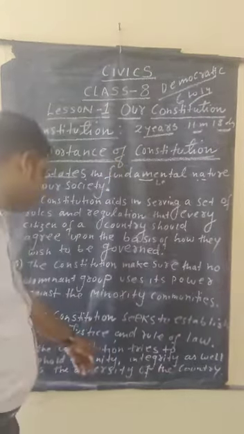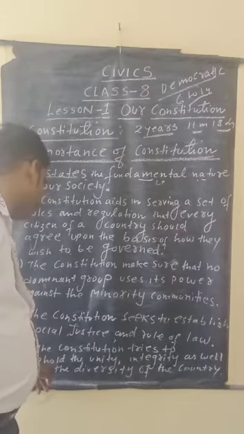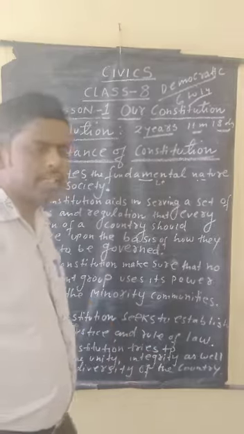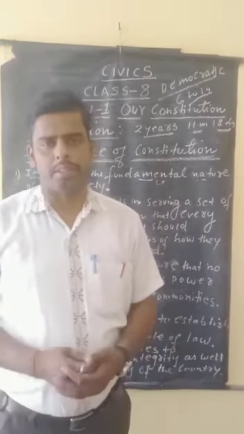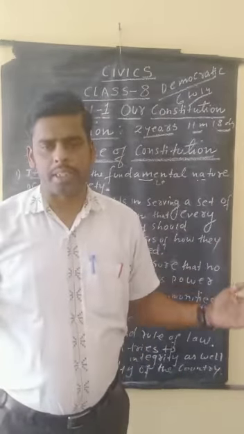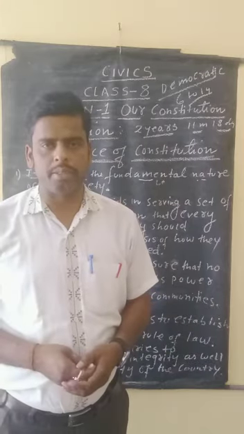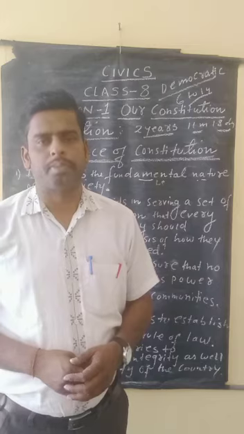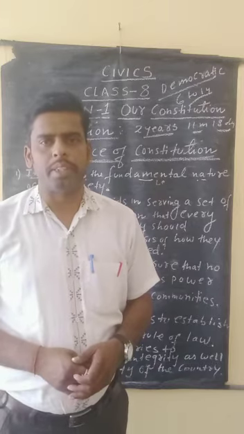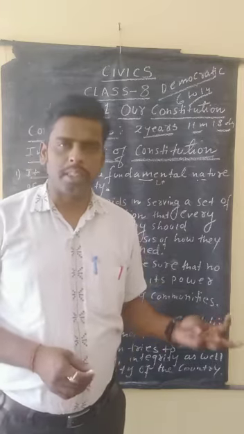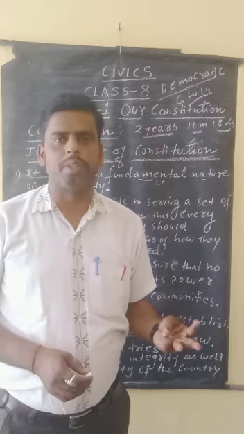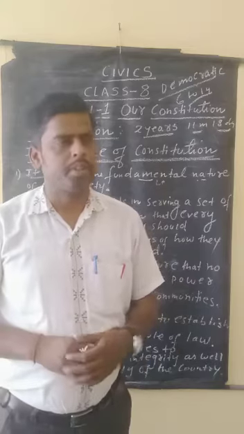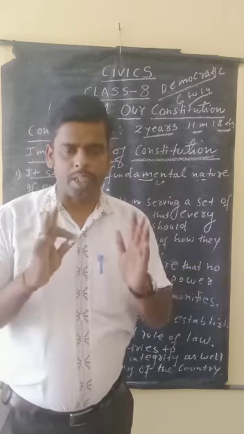The Constitution tries to uphold the unity, integrity, as well as the diversity of the country. India is a land of diversity. Here there are many sections of society. There are 22 official languages, and there are 3 national festivals: Republic Day, Independence Day, and Gandhi Jayanti. These 3 important days remind us that all are equal in society. There is unity and diversity in our country. So that's why we should all be equal in society.